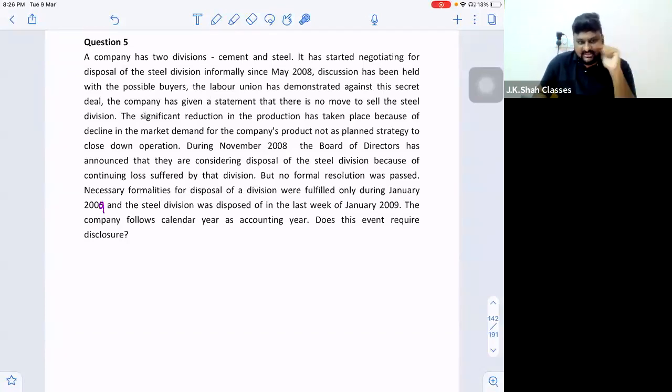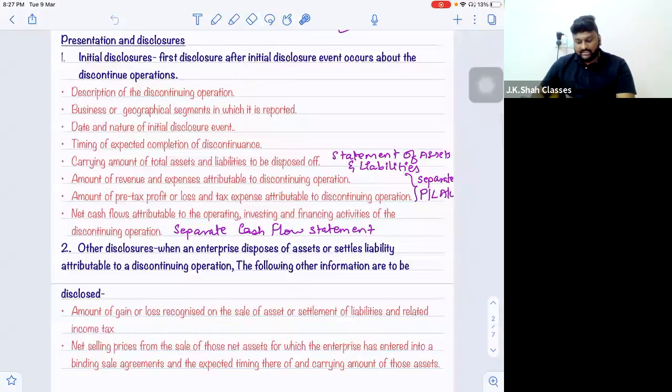It directly takes place in 2009 when we are doing all the proper formalities for disposing and finally selling it off in January 2009. So in 2008 we will not require any disclosure. Directly we will require in 2009. So I have given the solution in the PDF file.